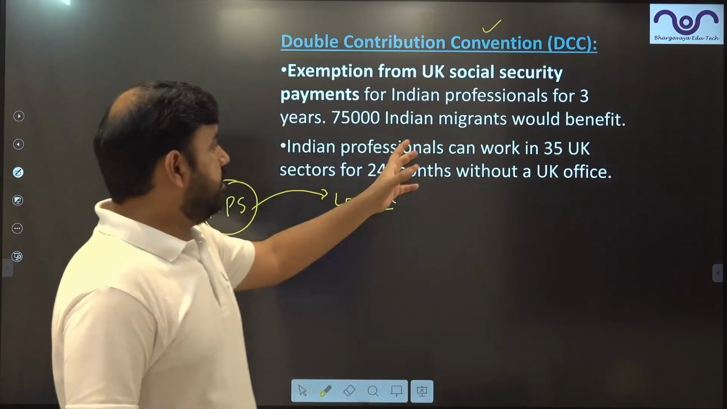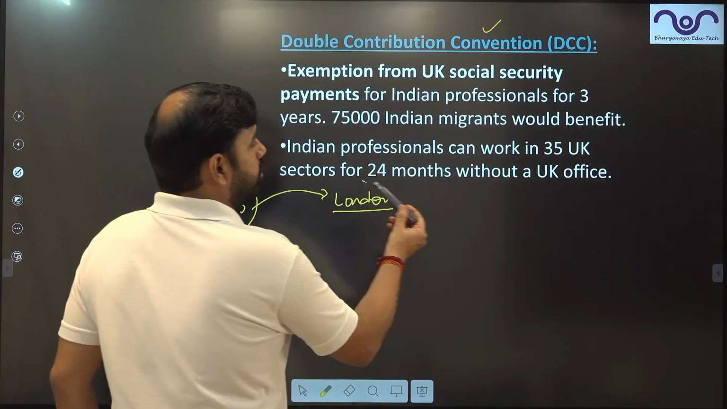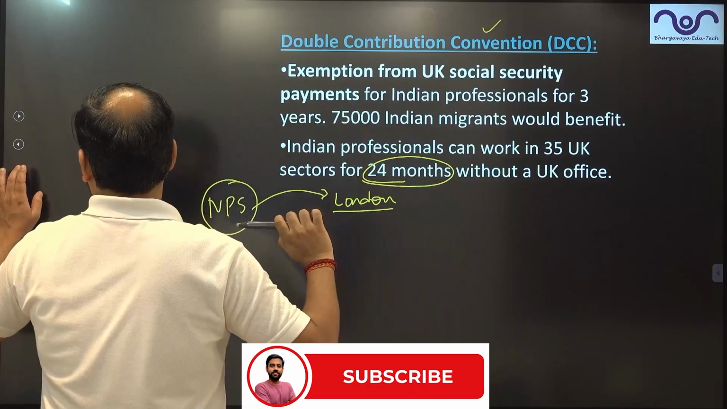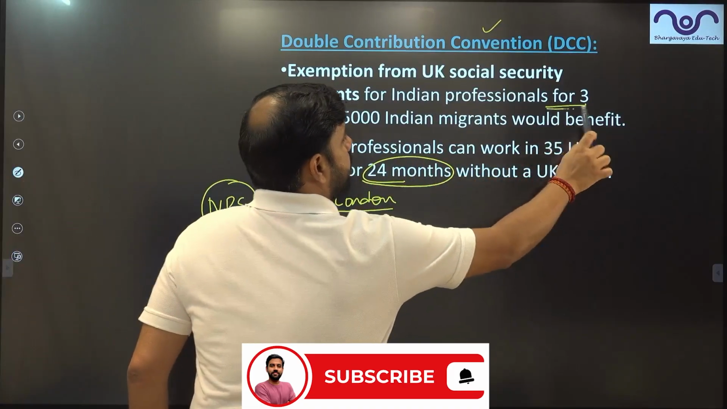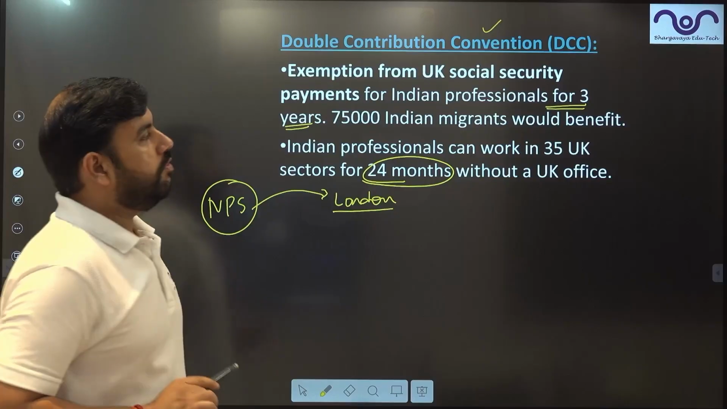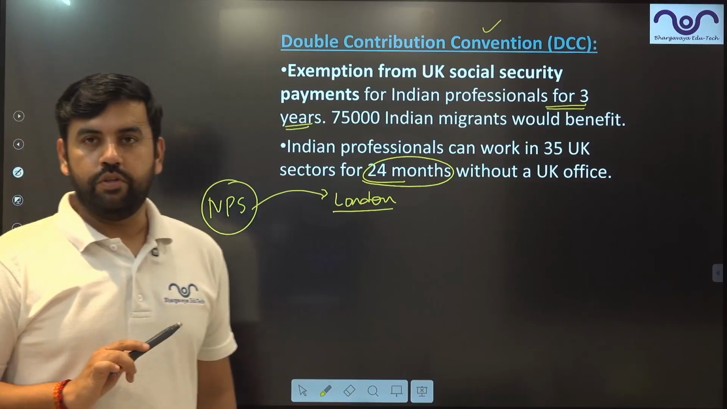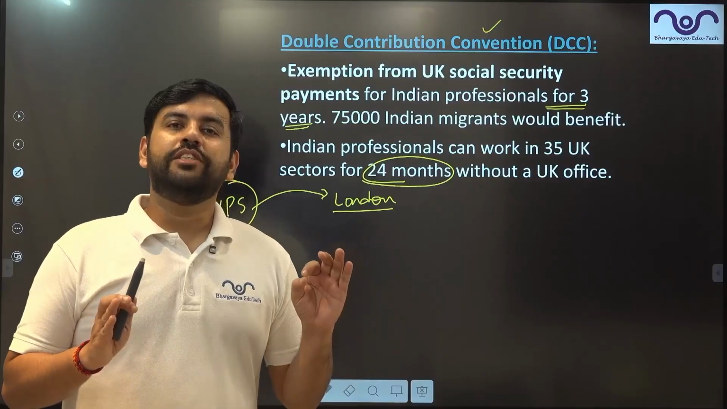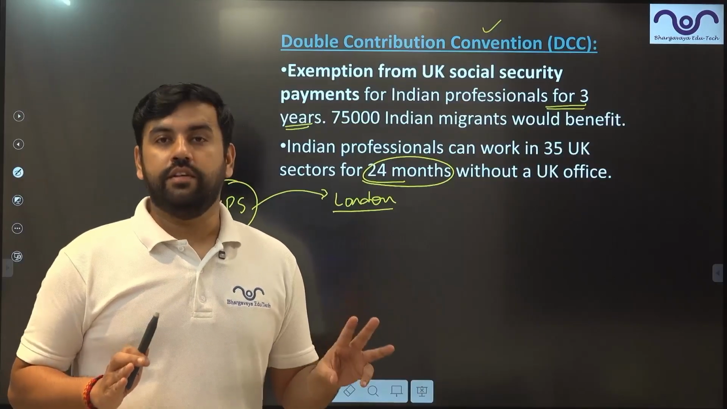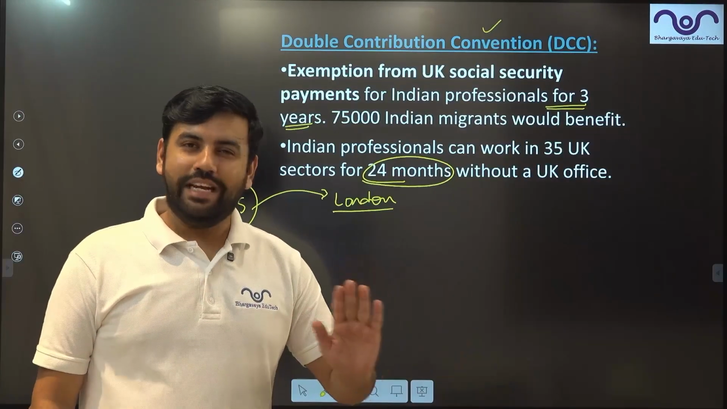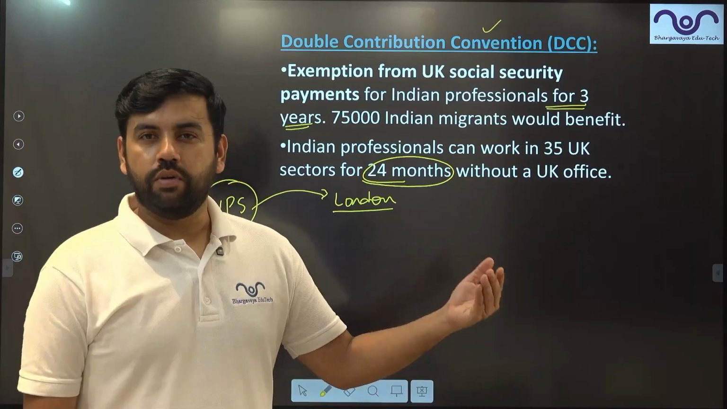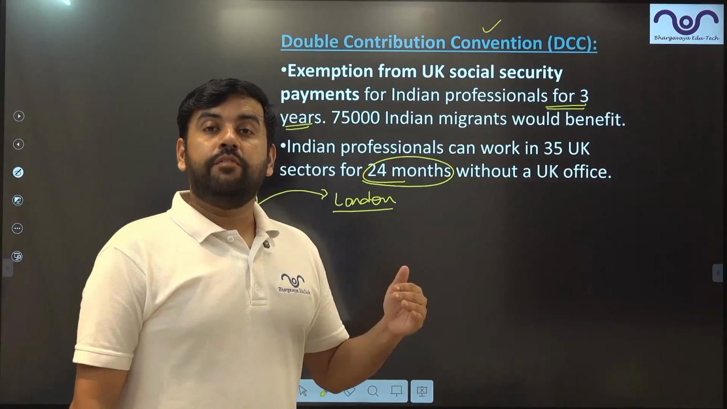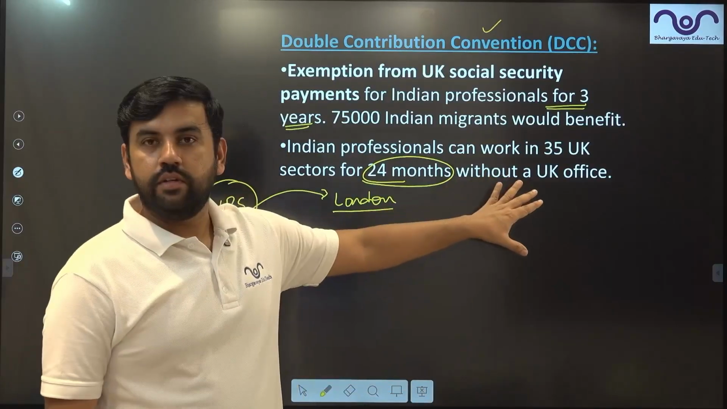Now, the agreement says that for the first 24 months, right? For the first 3 years, they will be exempted from such social security contribution. So Indians can remain in England without contributing anything for the first 3 years. They don't need to contribute anything to any social security, right? Kind of an alternative tax. Not required at all.